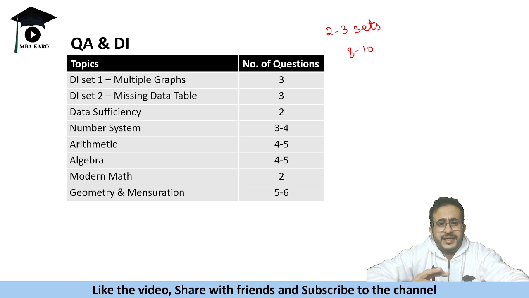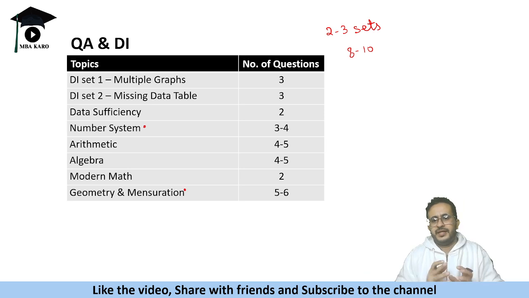Okay, then there can be graph based, there can be logic based also. So recently 2022, 2021 they had logical DI also. So DI is 8 to 10 plus DS, and if you see the distribution of other parts, right? In this, you have good number of questions in number system, geometry, and mensuration.